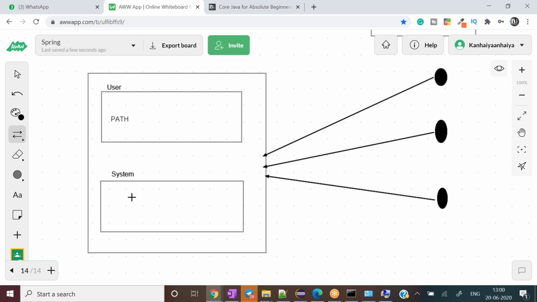Now we have Java installed, and let me write a name: user one, user two, and user three.